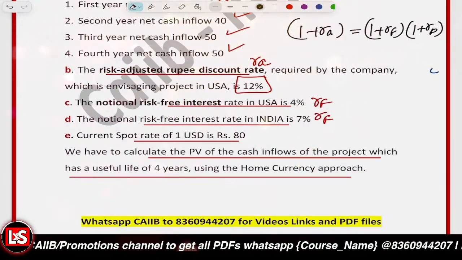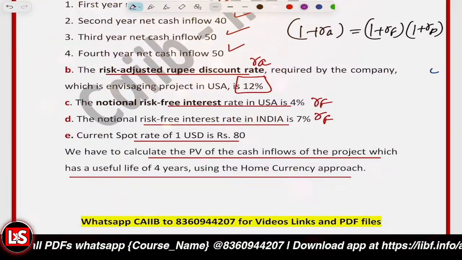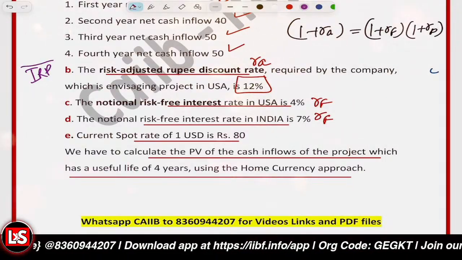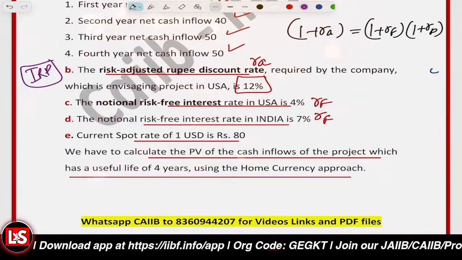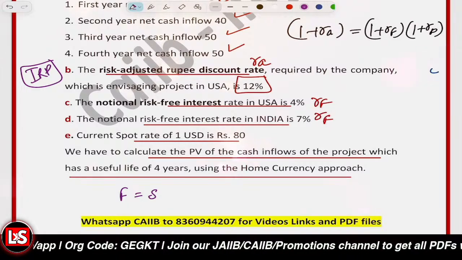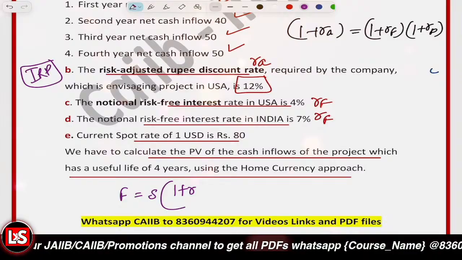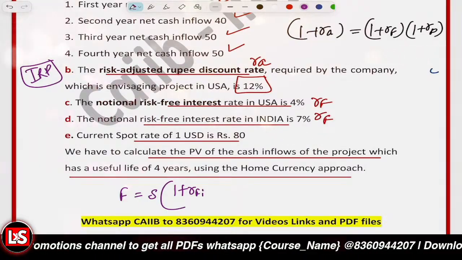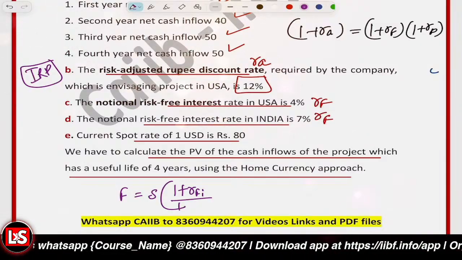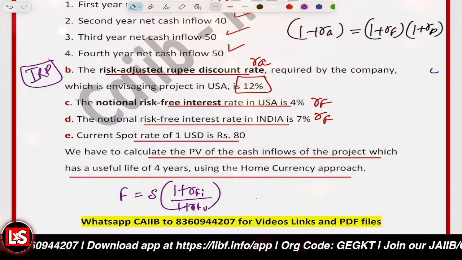But we have to calculate the forward exchange rate using the IRP. Now, what is IRP? It is interest rate parity, and the formula is very simple. F is equal to S multiplied by 1 plus RF in India, divided by 1 plus RF in USA.